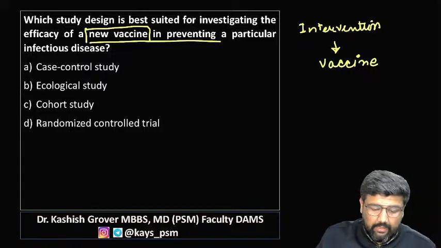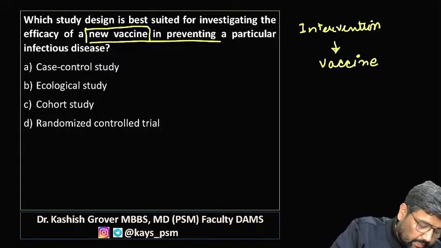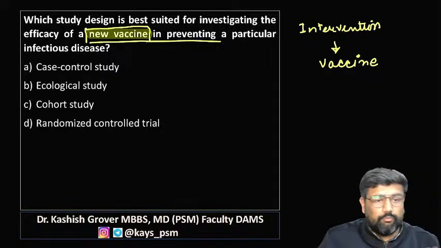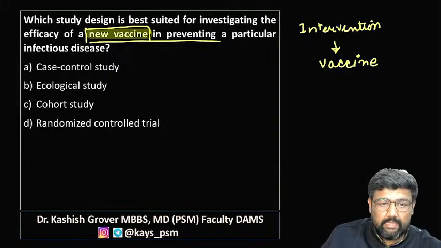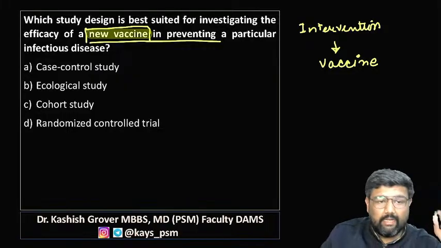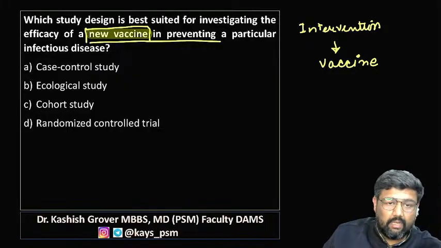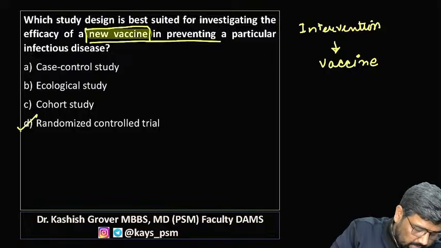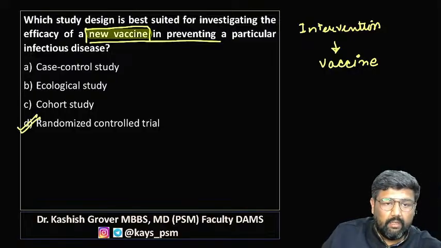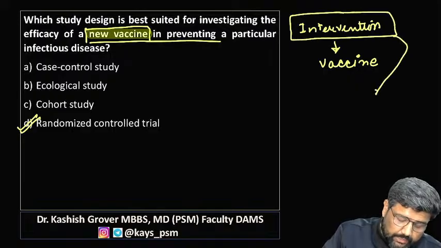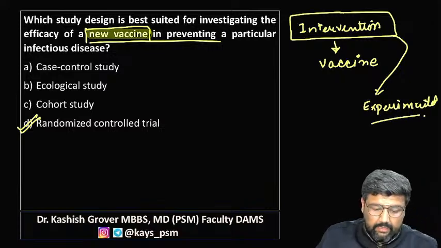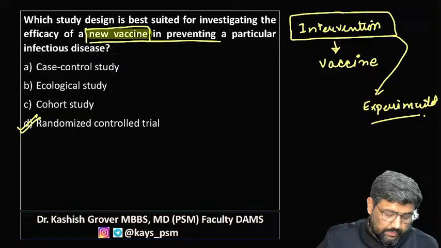We have a new vaccine and we want to assess this new vaccine intervention. So whenever an intervention is there, the correct answer is RCT. Intervention means experimental.